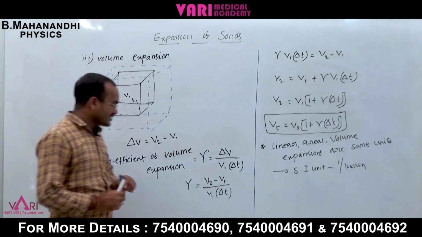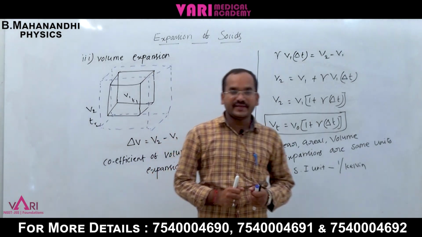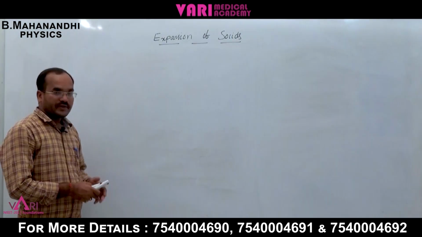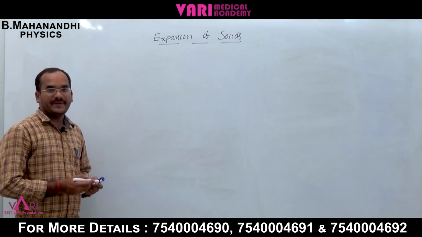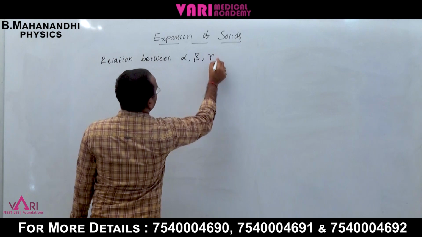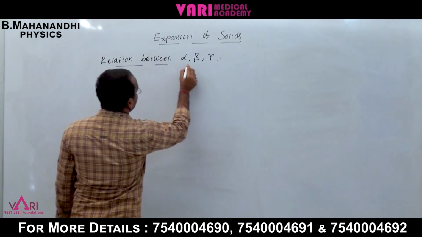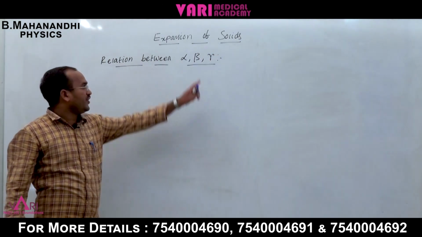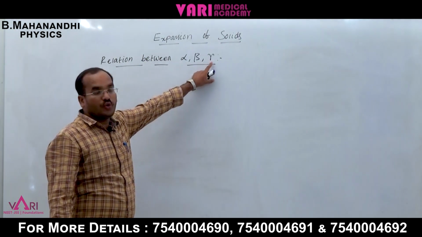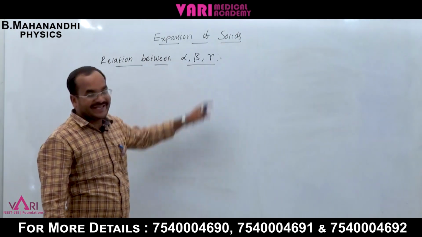Now what is the relation between linear expansion, areal expansion and volume expansion? The relation between alpha, beta, gamma. Alpha means the coefficient of linear expansion, beta means the coefficient of areal expansion, gamma means the coefficient of volume expansion.